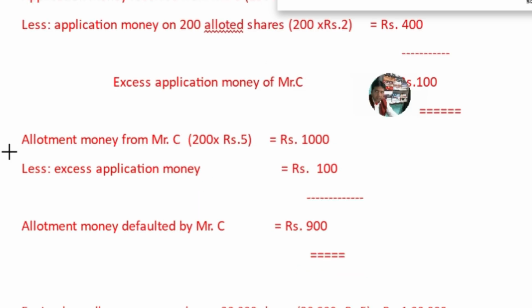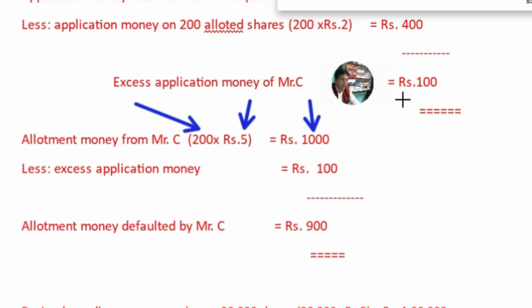So now let us see what the total allotment money due from Mr. C is. Mr. C has been allotted 200 shares, so the allotment money due is rupees 5, so 200 into 5, 1,000, and his 100 rupees excess application money is here, 100 rupees.